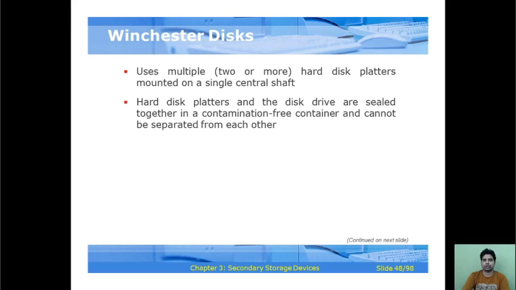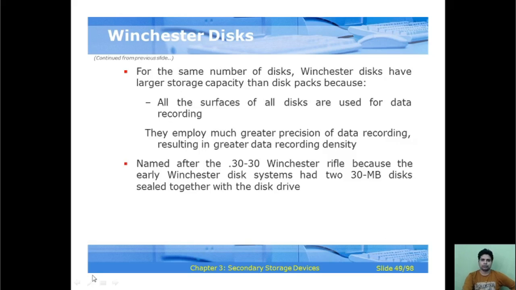Okay. And Winchester disk, and yes, these use multiple, two or more, hard disk platters mounted on a single central shaft, and the hard disk platters and disk drive are sealed together in a contamination-free container and cannot be separated from each other. Okay. So these are the characteristics of the Winchester disk.